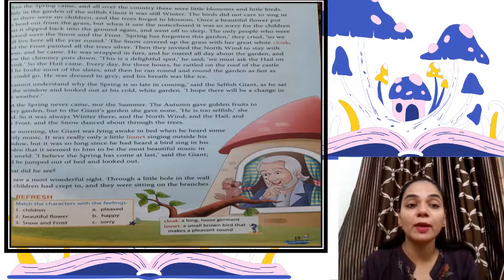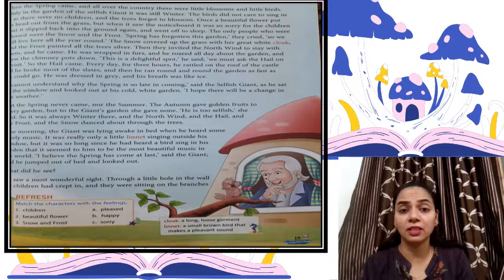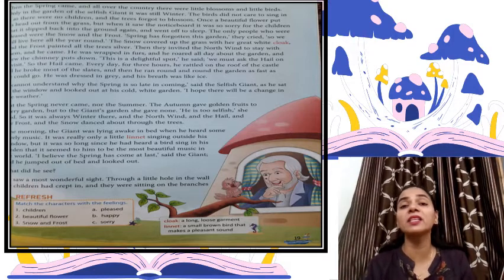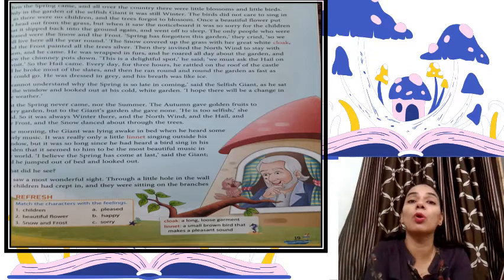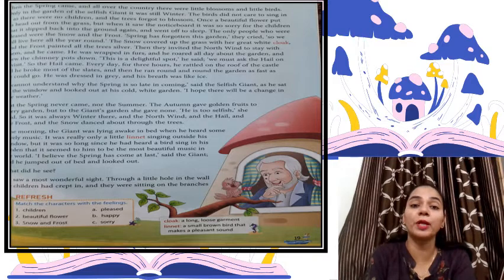"I cannot understand why the spring is so late in coming," said the selfish giant. And the selfish giant was surprised that the spring was so late. He didn't know that the spring had already arrived. It is only in his garden that nature doesn't allow spring to come.